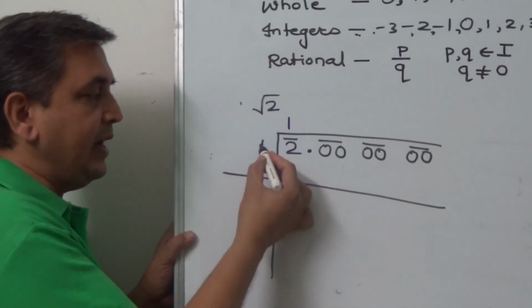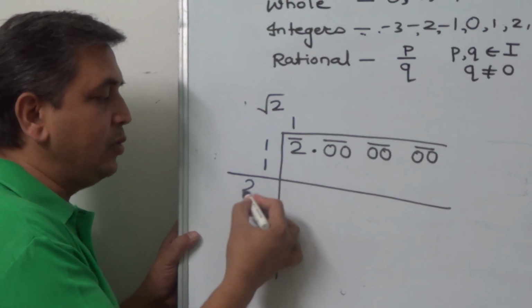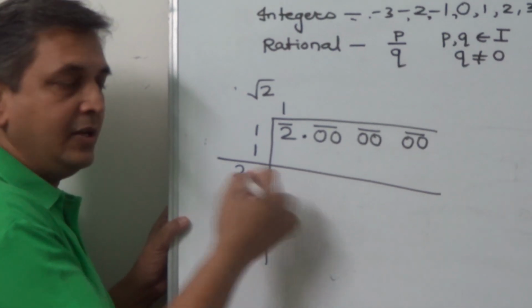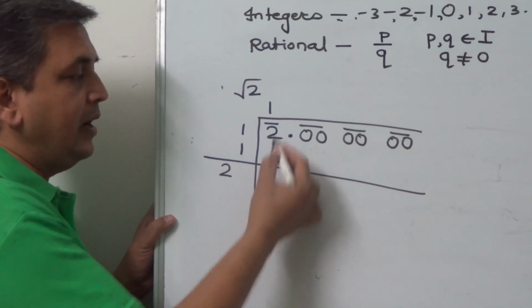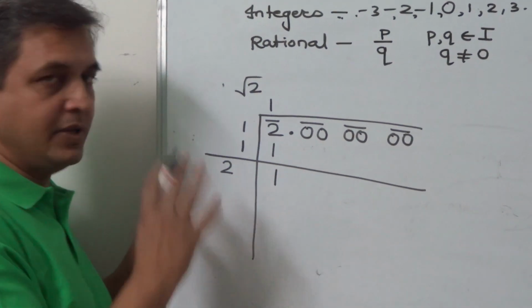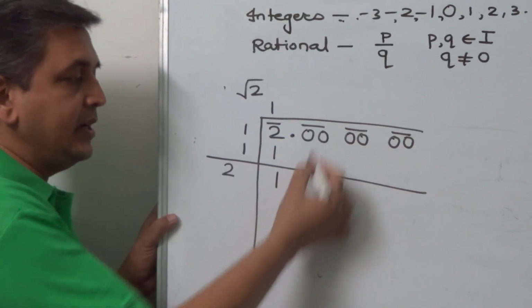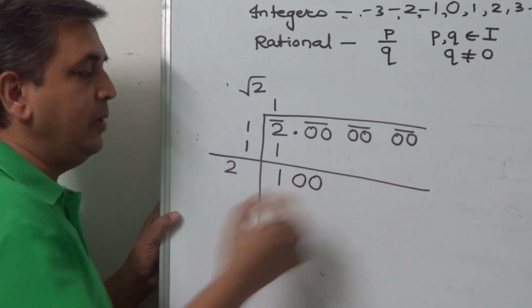Now what we do is we add this 1. 1 plus 1 is 2. We have to write something here to leave some space here. 1 ones are 1 and 2 minus 1 is 1. First step is over. In the second step we take 2 zeros below.